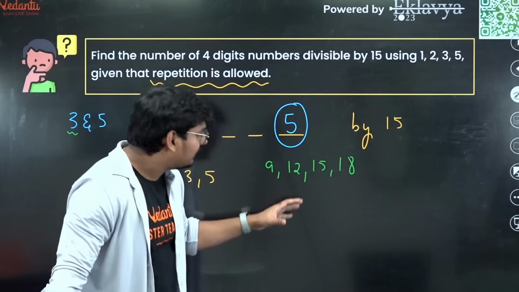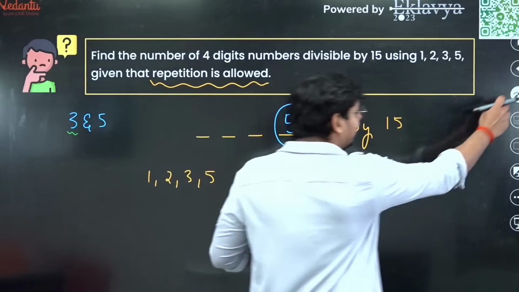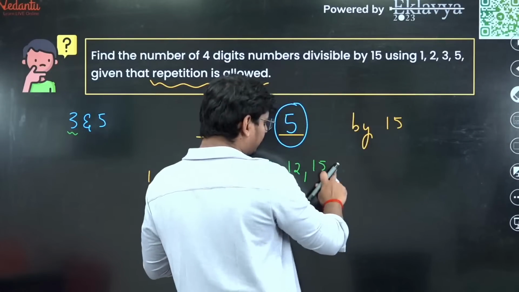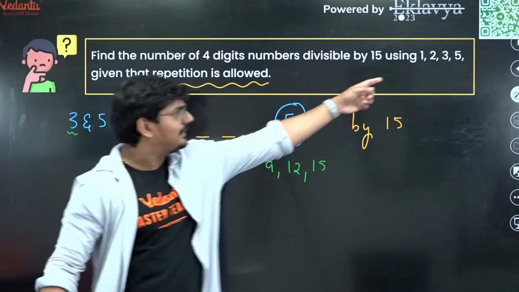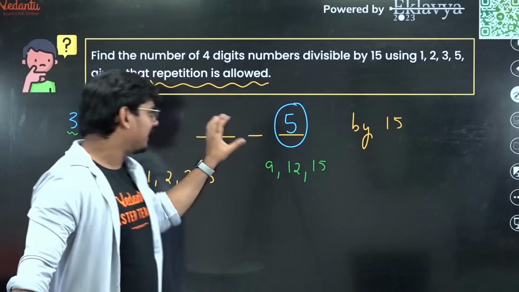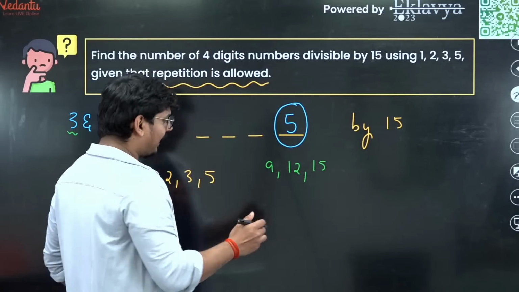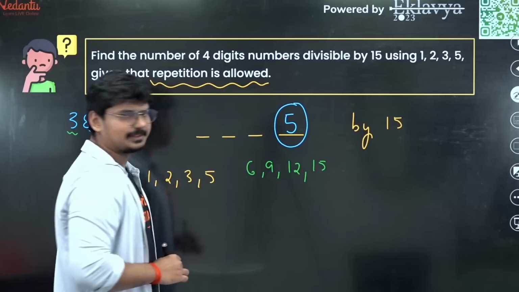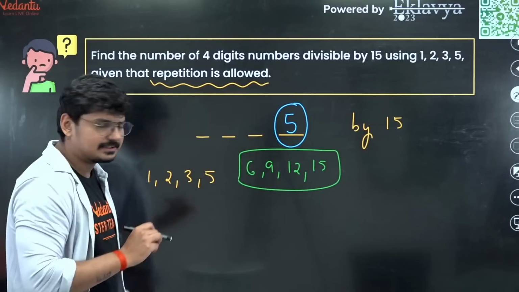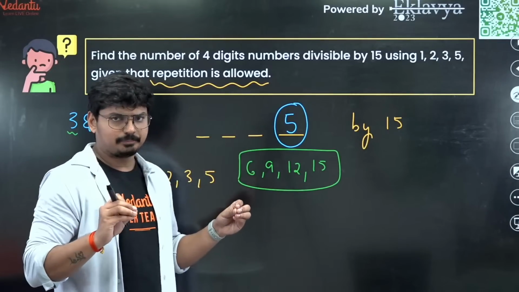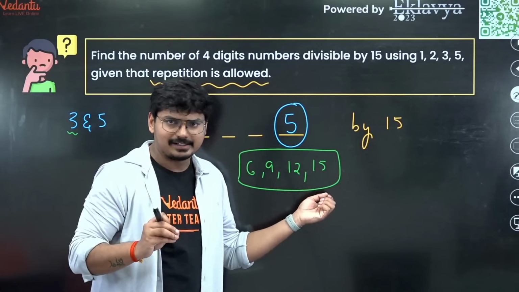So in these 3 digits, the maximum you can go is 15, right? Not more than that. Now try to understand this, guys. We cannot go up to 18 since we only have 3 digits and the maximum digit given is 5. So 5 plus 5 is 10, plus 5 is 15. The maximum we can go is 15. And we can also go down to 6 here, right? So these are the 4 cases which are possible: 6, or 9, or 12, or 15, correct?